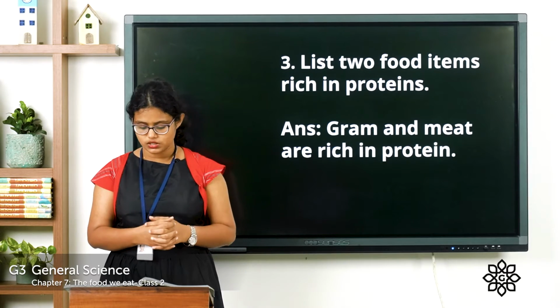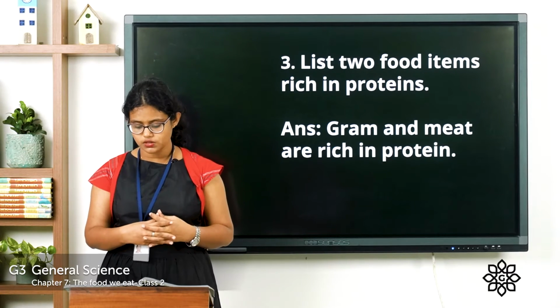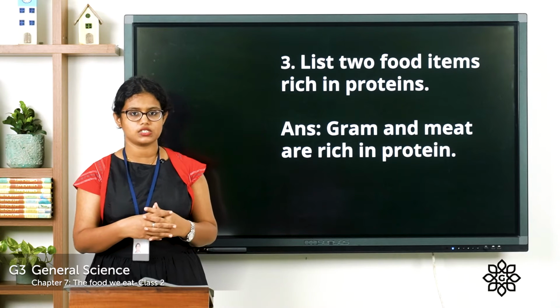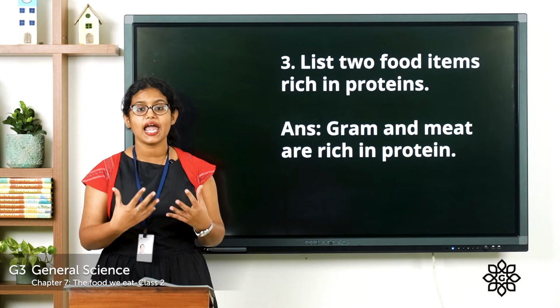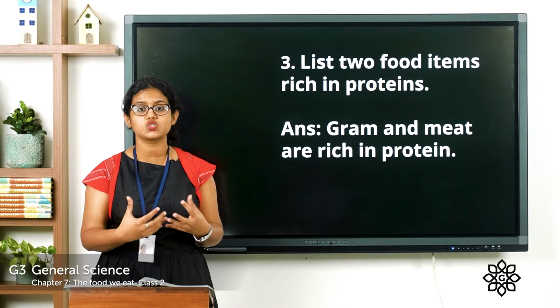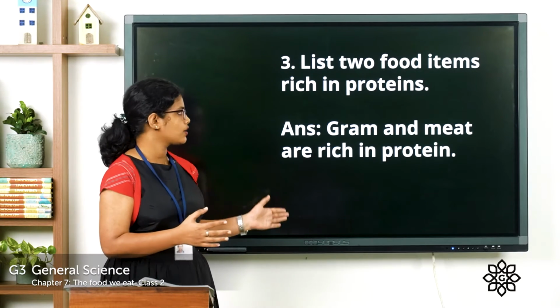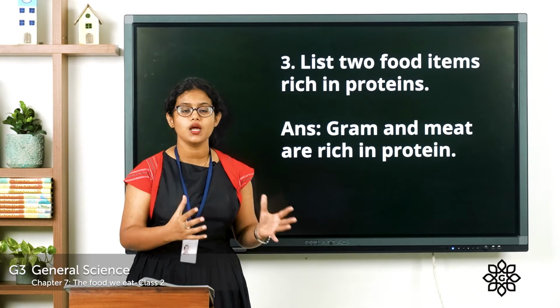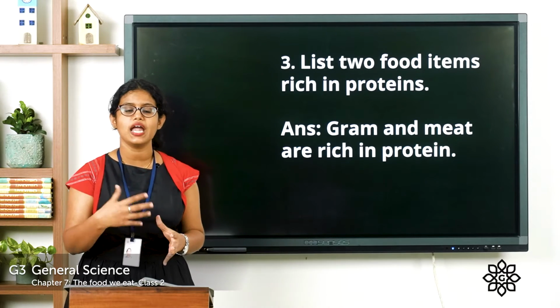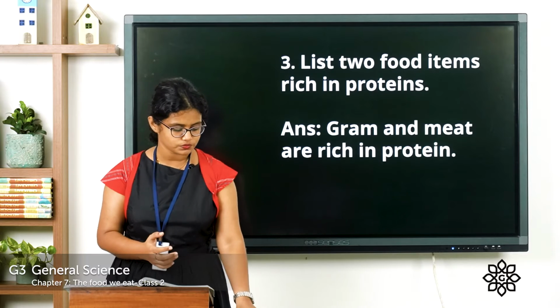Coming to the third question. List 2 food items rich in proteins. So protein-rich food helps us to grow, helps us to build our body. So you can see the answer. Gram and meat are rich in proteins. So protein-rich food helps us to grow.